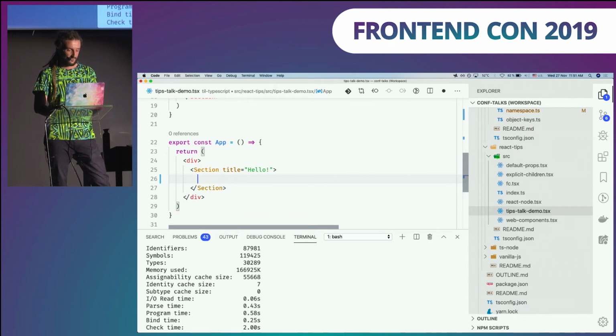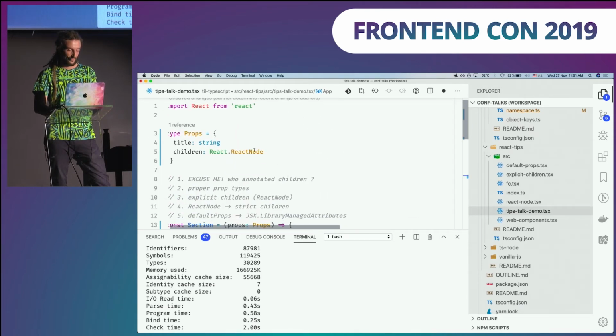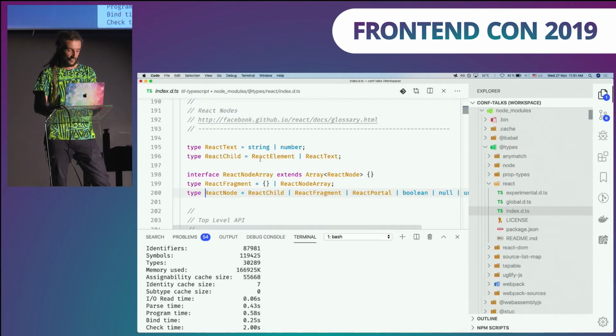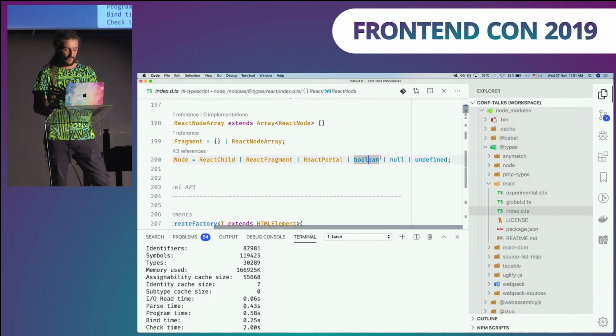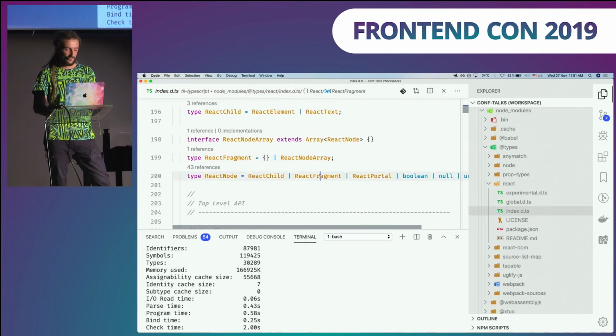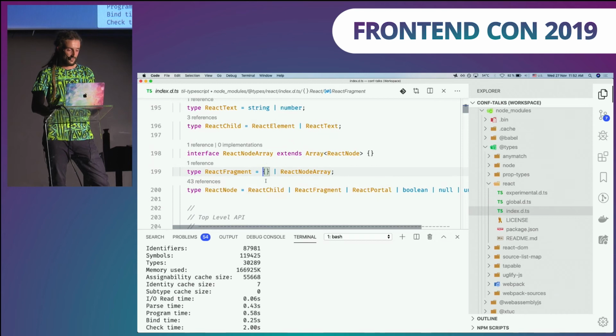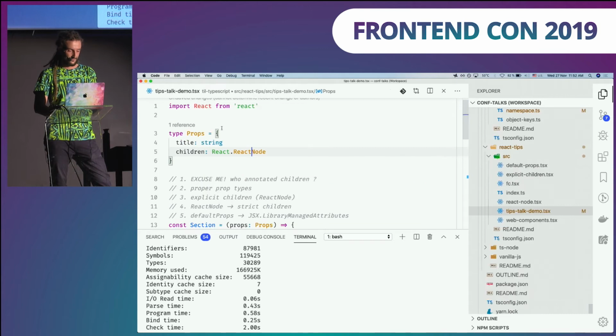So what's the problem? The problem is with React Node. Why is that? If you take a look at the implementation, it's a huge union of various types. And here are the main issues, like null or undefined. And it's a union with React fragment, which is using that empty object type. So this applies to all these type flaws that I showcased previously. So you should avoid React Node at all costs. Instead, I definitely recommend to use React Child. So let's use React Child.